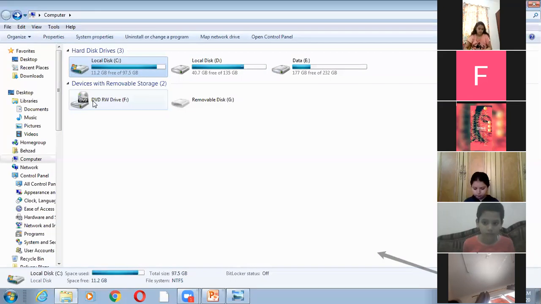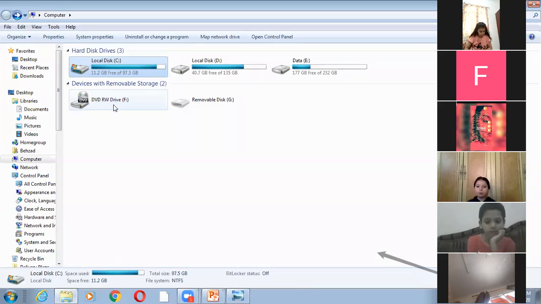If you don't have a DVD icon here, it means you cannot play any DVD or CD in your computer. If you don't have this DVD RW drive in your computer or your laptop, you cannot play any CD or DVD. This icon shows that you have this installed, and anytime you can play any kind of DVD or CD. You can insert a CD or a DVD and see its content by double clicking this icon.